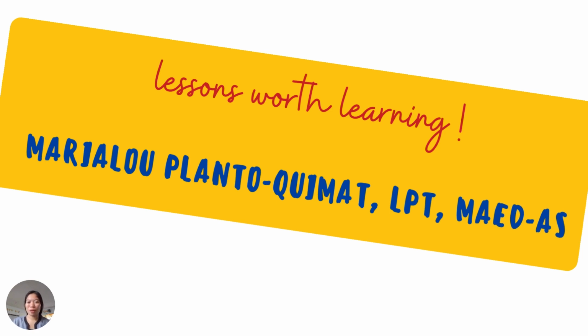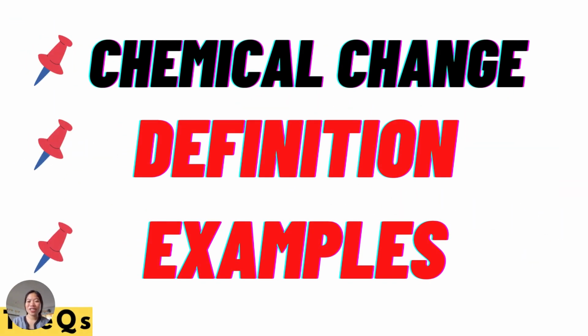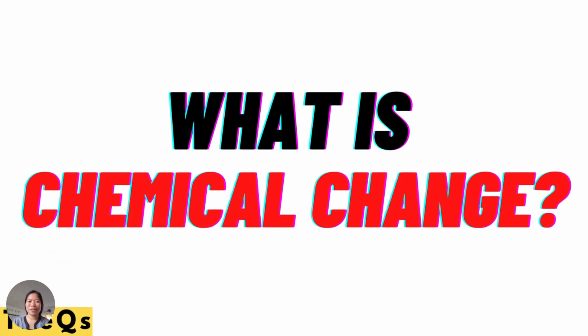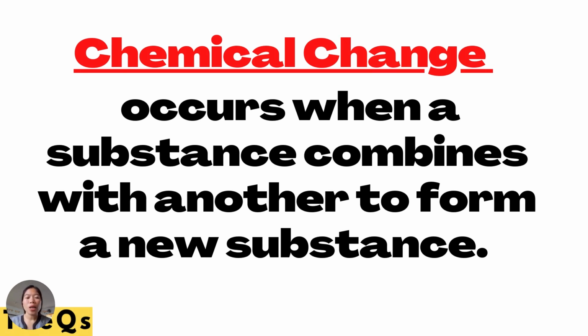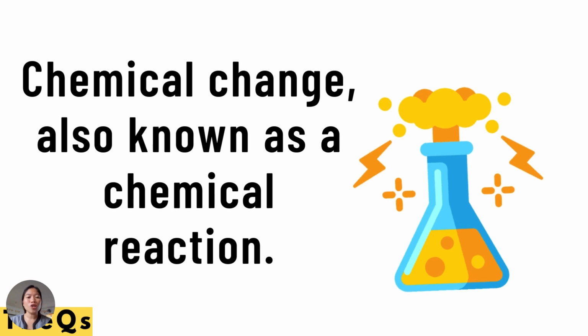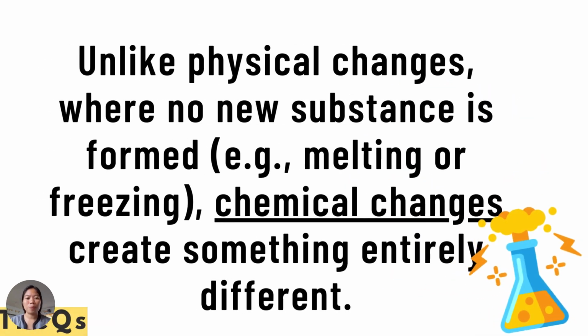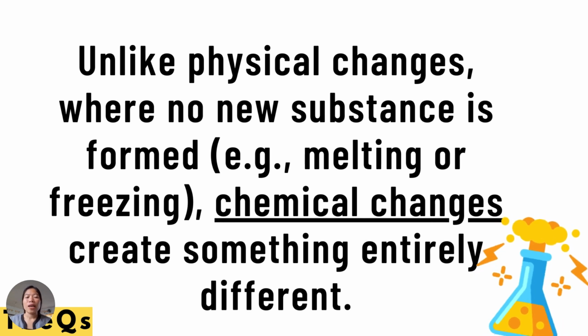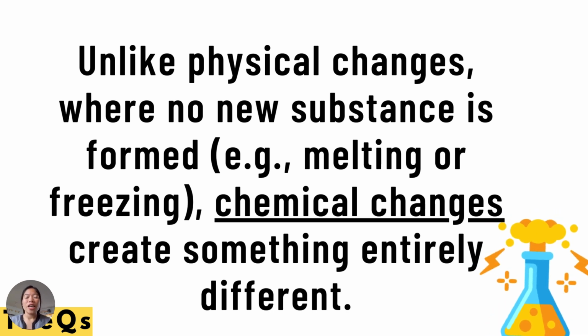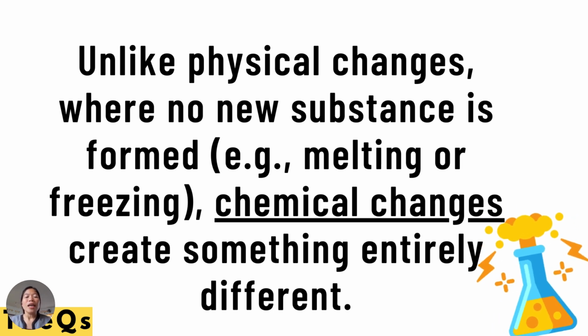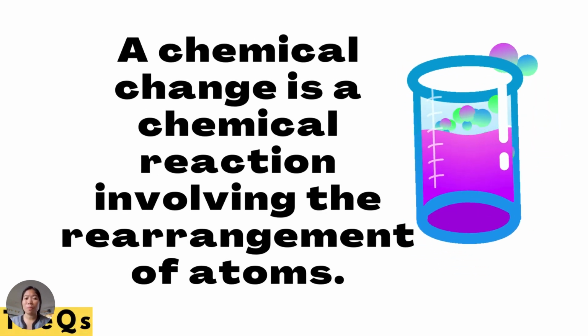Welcome to our new topic for today: chemical change, definition, and examples. What is chemical change? Chemical change occurs when a substance combines with another to form a new substance. Chemical change is also known as a chemical reaction. Unlike physical changes, where no new substance is formed, in chemical change there is another substance that is created. So there is a new substance.